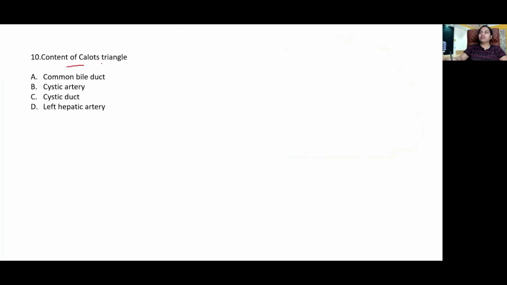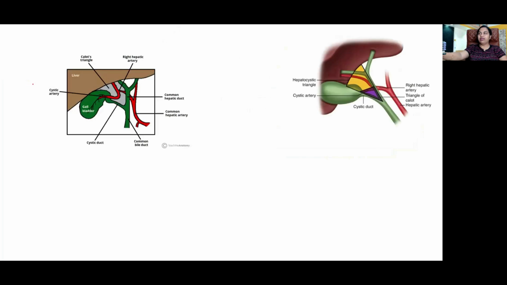Content of Calot's triangle. Yes. Cystic artery, branch of the right hepatic artery. So the Calot's triangle is bounded by the inferior surface of the liver, the cystic duct, and the common hepatic duct. Okay. The content that you see here is the cystic artery coming from the right branch of the hepatic artery. We'll also get to see the cystic node of Lund.